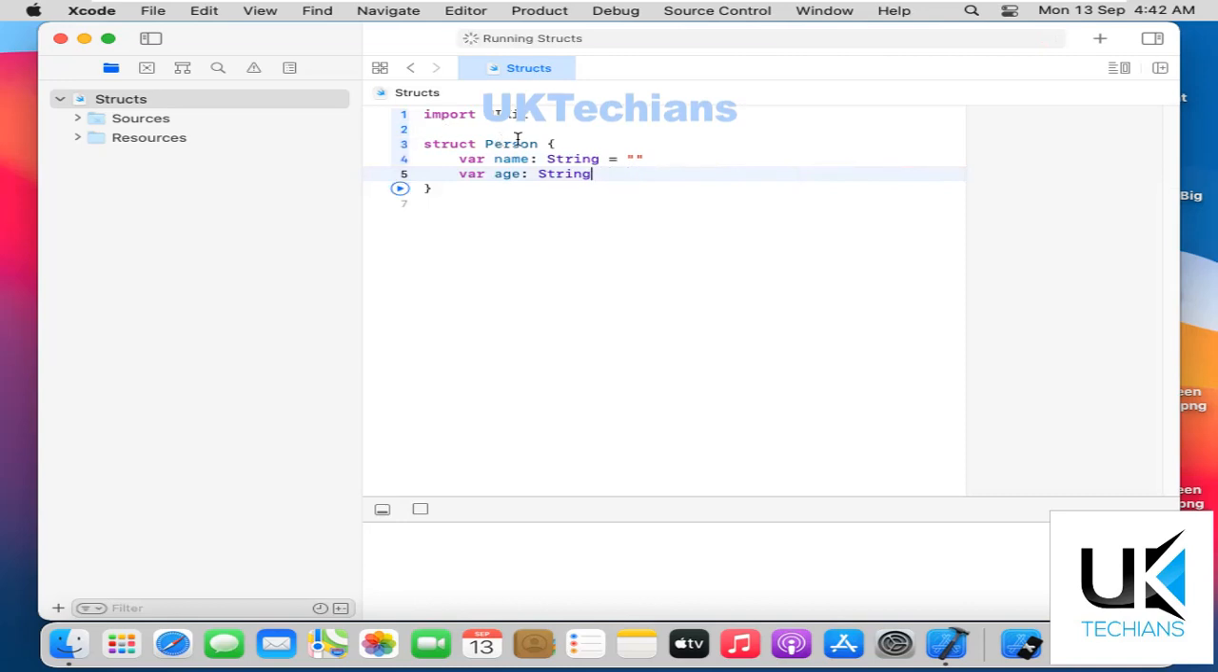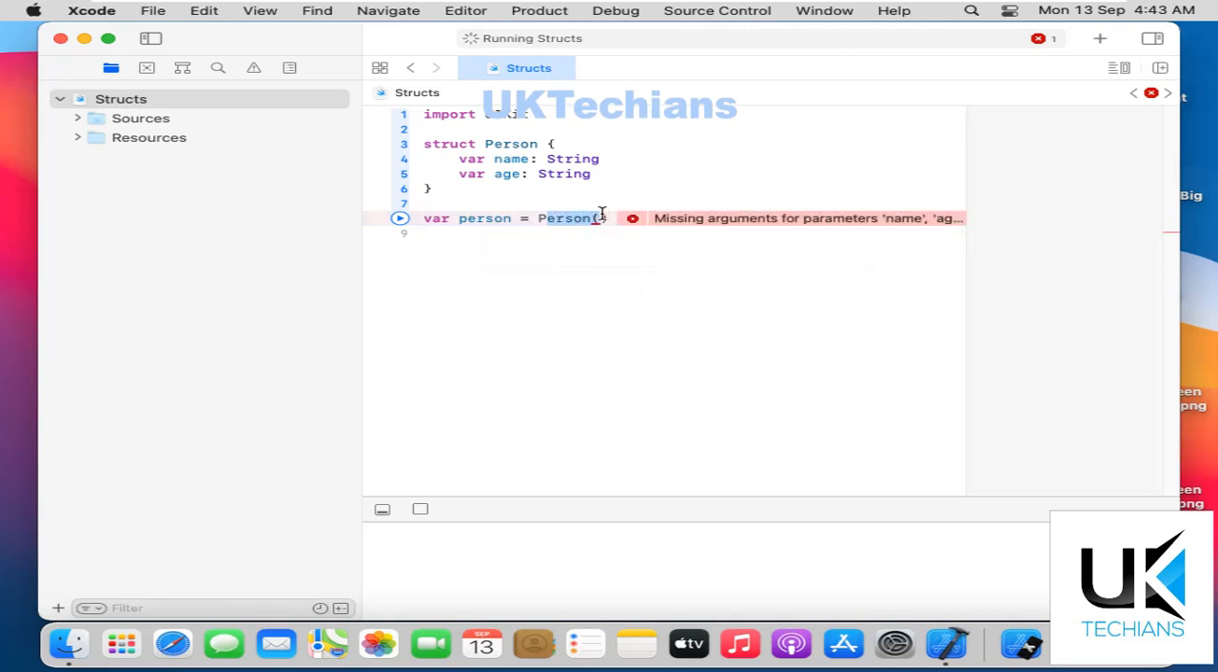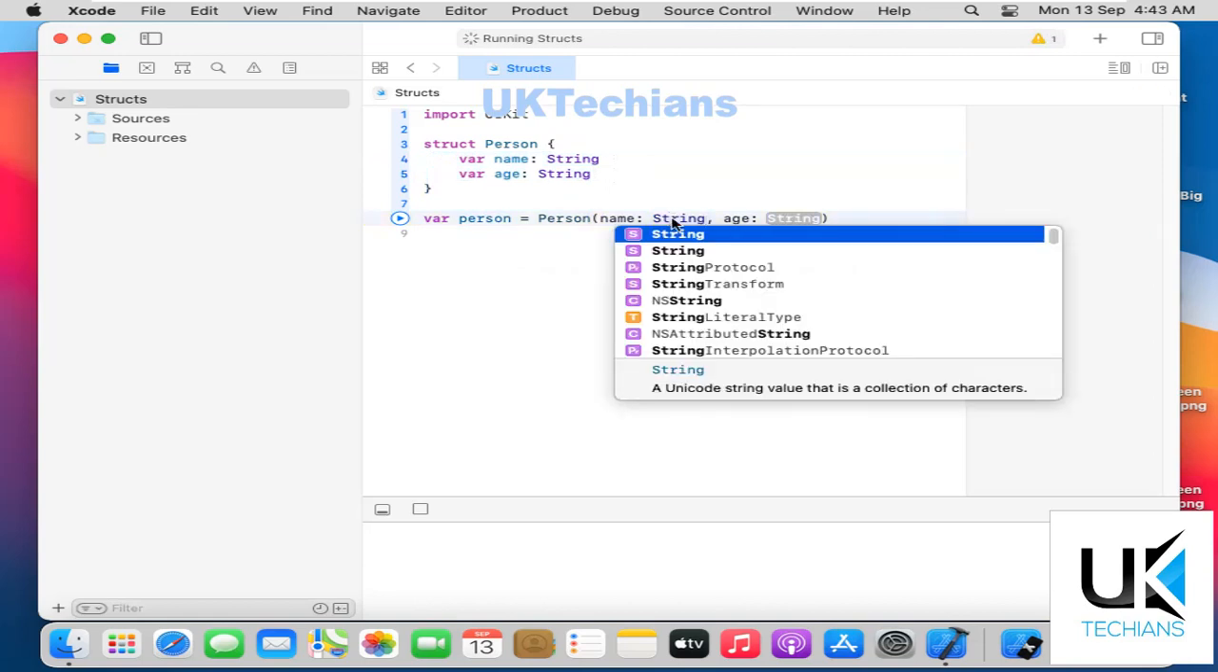So now let's see, if I create here an object of that particular struct, what I will get. So let's see, person equals Person. So I initialize here an object of a person. It says that you are missing the parameters of name and age in this call, when we are calling this person object. So what we have to do is initialize it like this. Structs make the initializers by default for their variables. So likewise, we just define the values here.